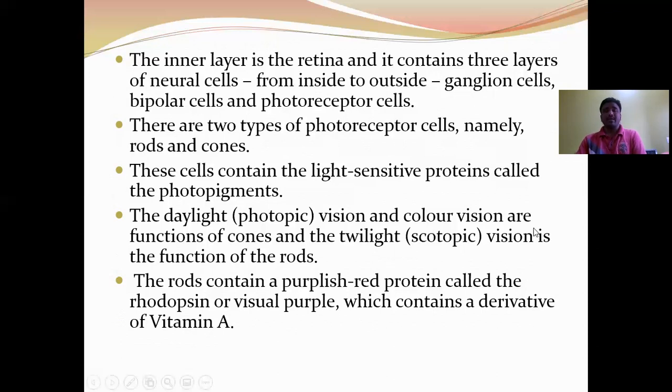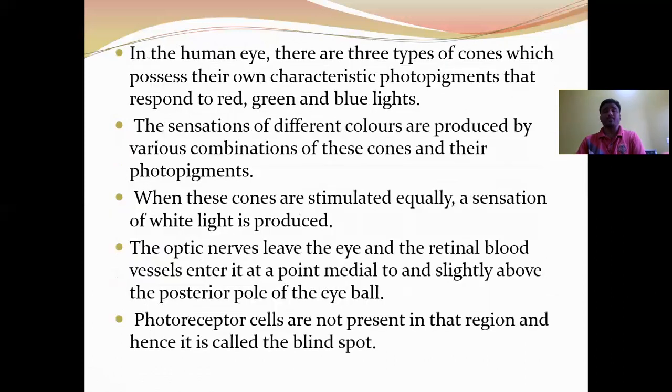The daylight vision and color vision are the function of cones, and the twilight vision or scotopic vision is the function of rods. So your cones are involved in daylight vision, and rods are involved in twilight vision. The rods contain a purplish red protein called rhodopsin or visual purple, which contains a derivative of vitamin A, that is retinol.